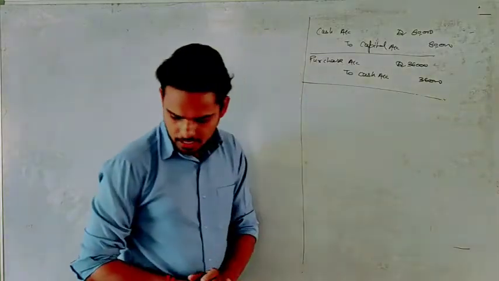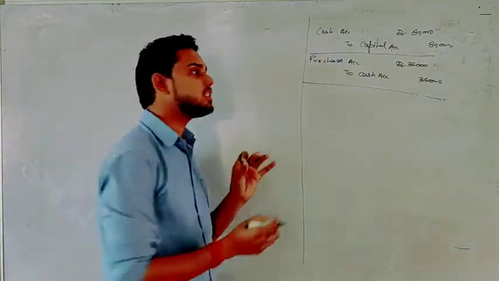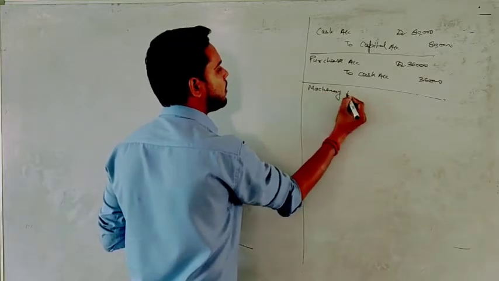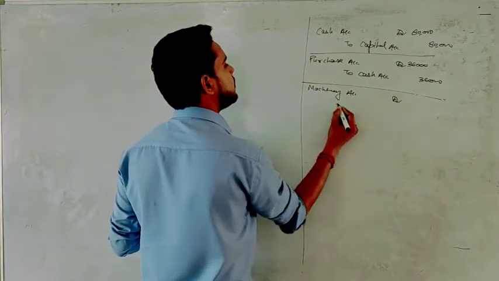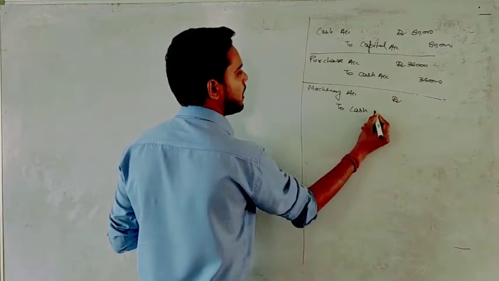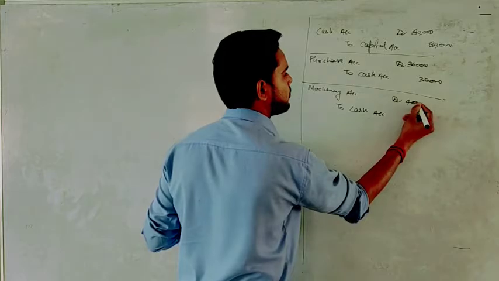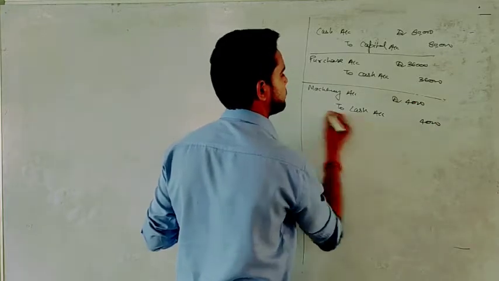Next transaction that we have is machinery purchase for cash 4,000. Entry for that will be machinery account debit to cash account, and the amount here is 4,000 rupees. So write 4,000 here and here.